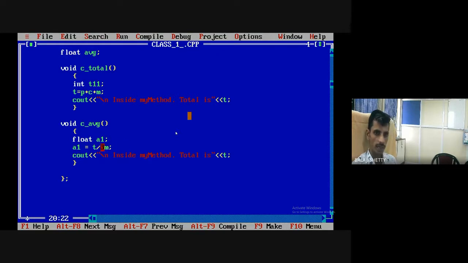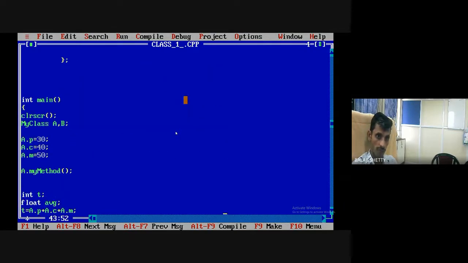What is T? Tell me, what is T? Here we have calculated T, total. So this T is directly accessible in this function. And inside the function, average is calculated. I will share the entire video with the source code, don't worry. Some of you may not be getting it. If you are not good in functions, then you will not understand it. I assume you are good in functions. I may be wrong. If you do not practice, definitely you will have problems.